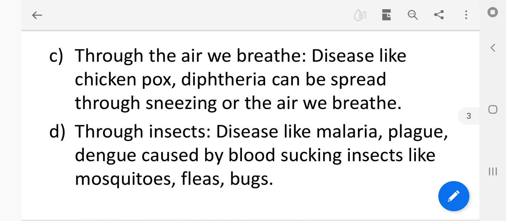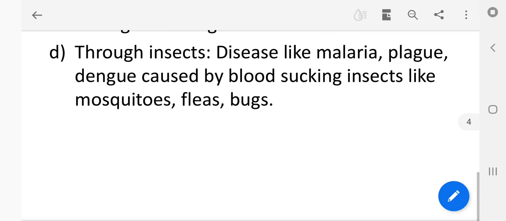If they sneeze or spit here and there, through that spitting and sneezing the germs will infect you also. When we breathe that type of air, we get the disease. The disease can spread through sneezing or coughing, when germs are passed from one person to another through the air.